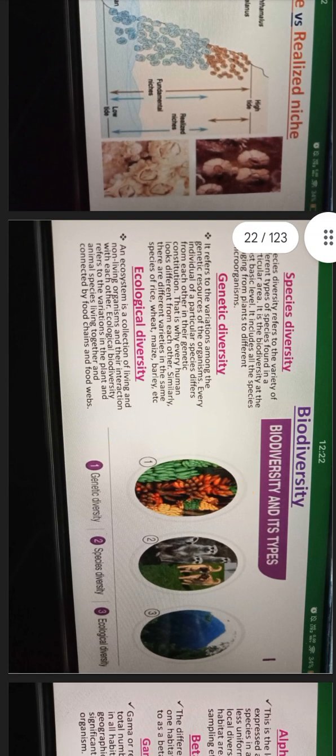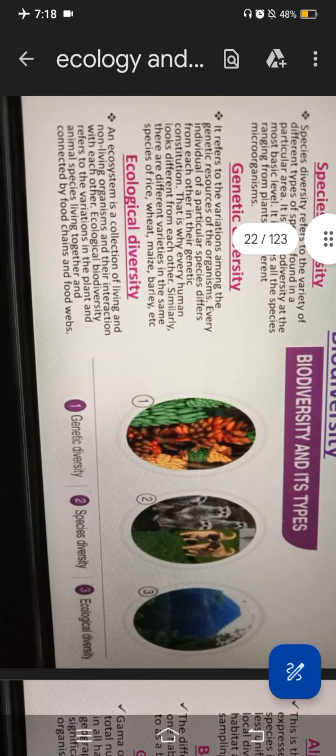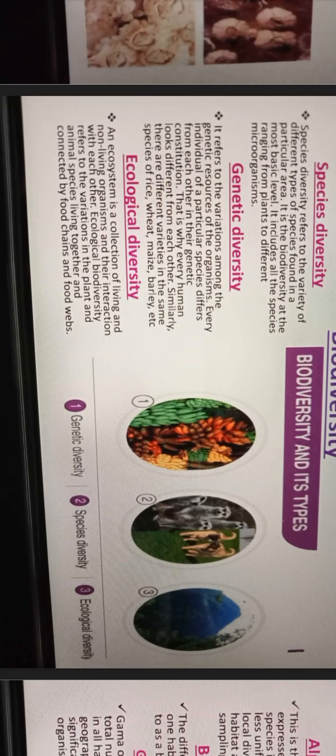Then biodiversity and its types. Species diversity. Species diversity refers to the variety of different types of species found in a particular area. It is biodiversity at the most basic level. It includes all the species ranging from plants to different microorganisms.